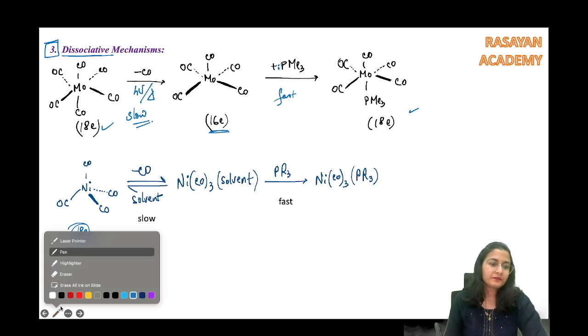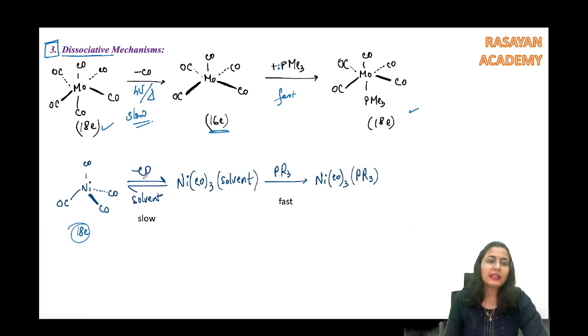Okay, right. So now it has lost one of the carbonyls in the presence of a solvent to give you a solvent coordinated nickel tricarbonyl. No problem if you mention the solvent, and it's fine if you don't mention it. Here also the solvent is stabilizing it. First step is always slow and the second step, that is the attack of the phosphine, is always fast to give you the substituted product, which is again going to be tetrahedral, no doubt in that, like this. Alright, this is how it is going to go.